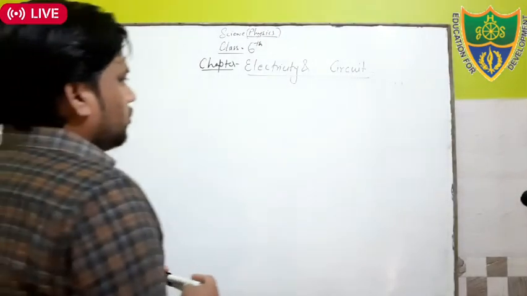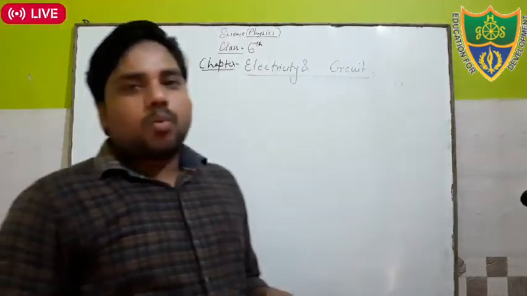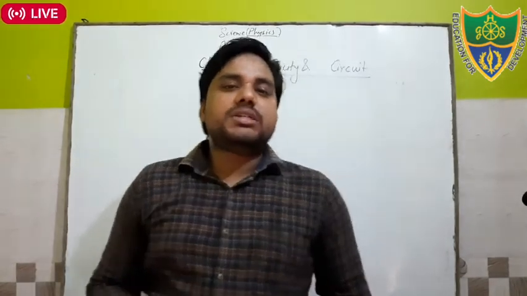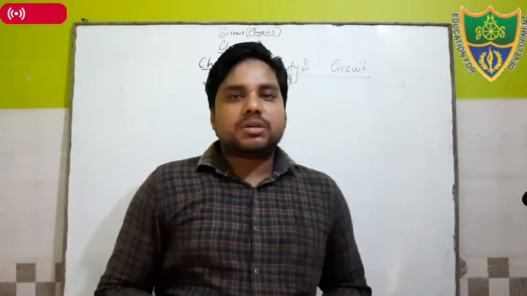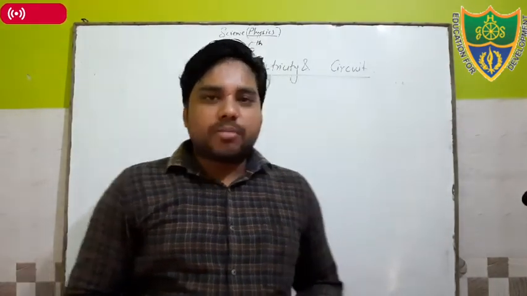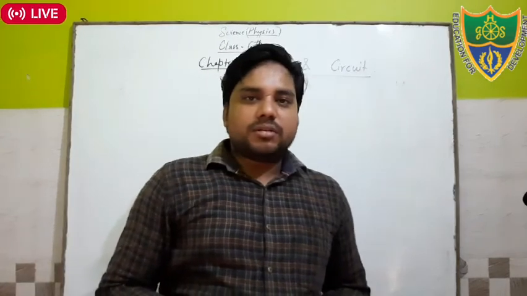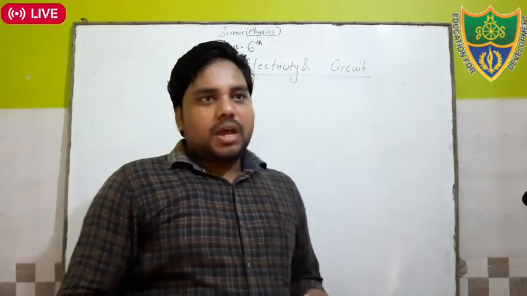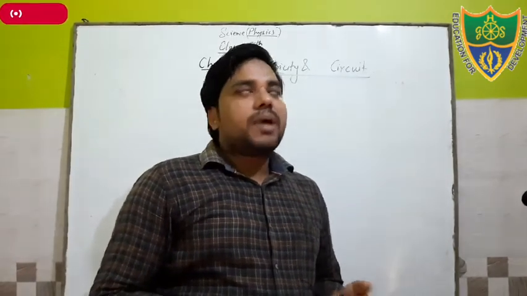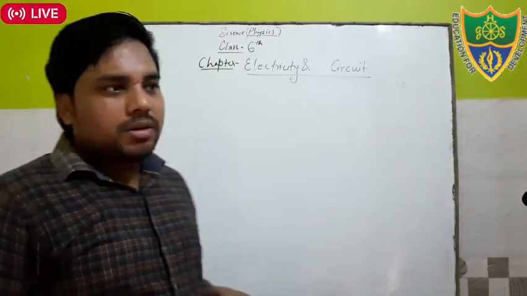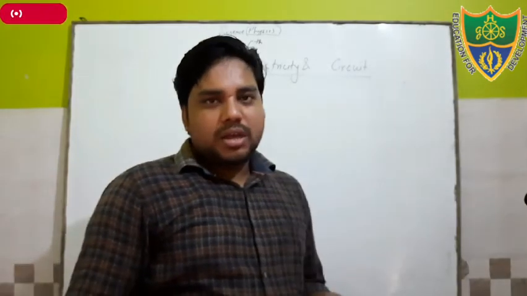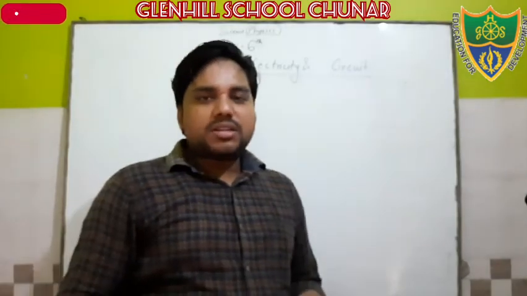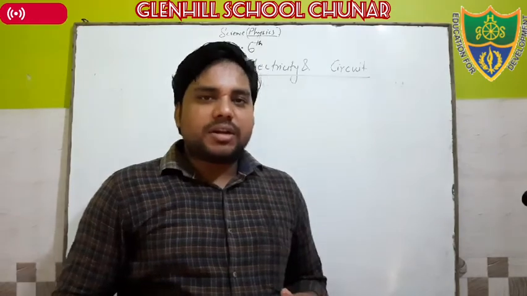Now the first thing is, what is electricity? Electricity is a type of energy by which the electric bulb glows, the electric fan moves or rotates, and the instruments which are run by this energy. But how does this come, how is it generated? The main factor is how this electricity is generated.